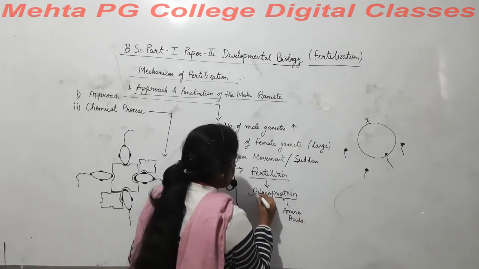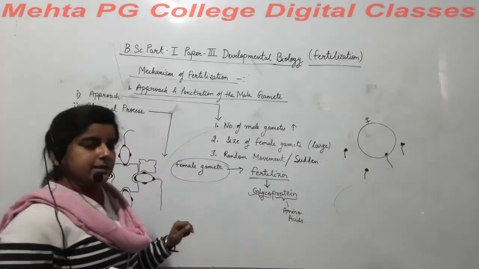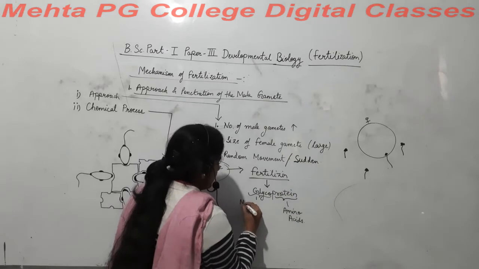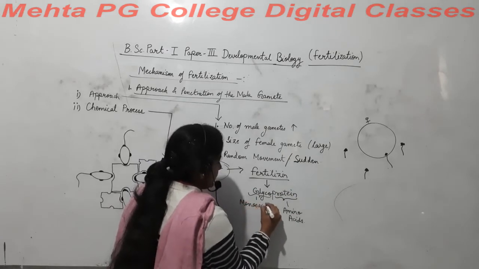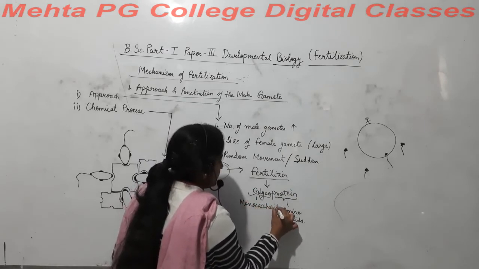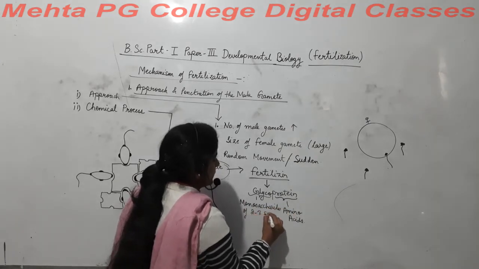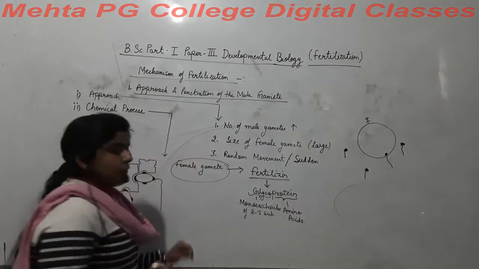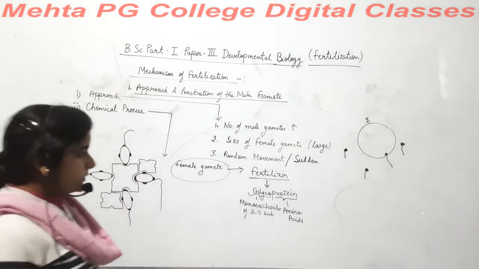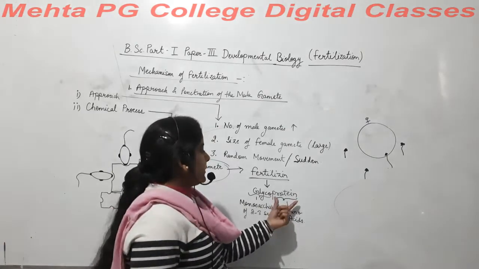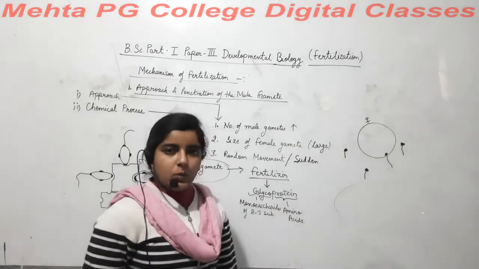The carbohydrate portion of the fertilizin contains monosaccharides, 2 to 3 monosaccharides are present in the glyco part, and the protein part contains amino acids.